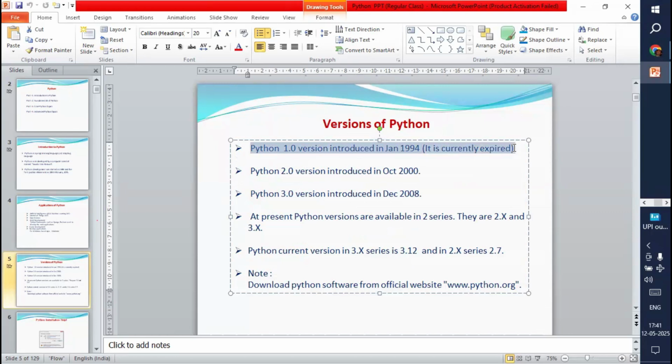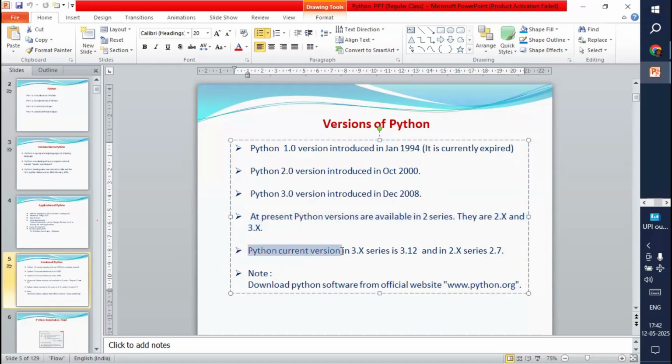Next, Python 2.0 was introduced in October 2000, and Python 3.0 in December 2008. And as I said, at present Python versions are available in two series: 2.x and also 3.x.